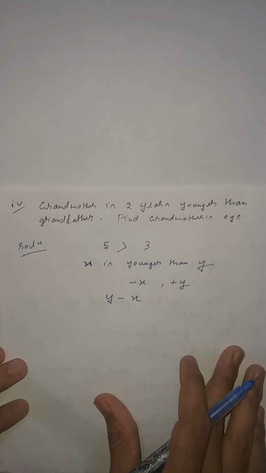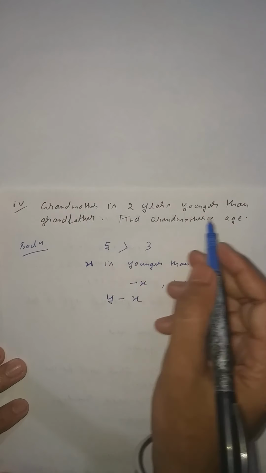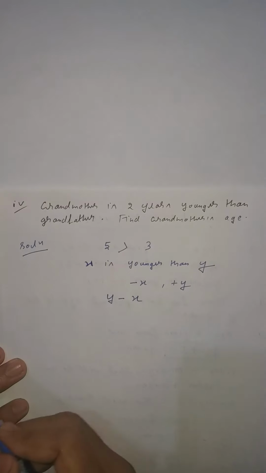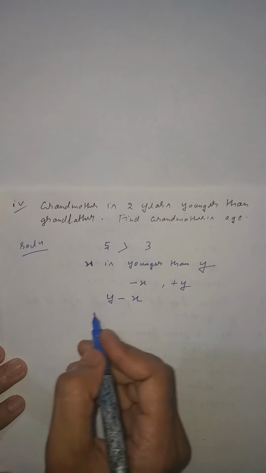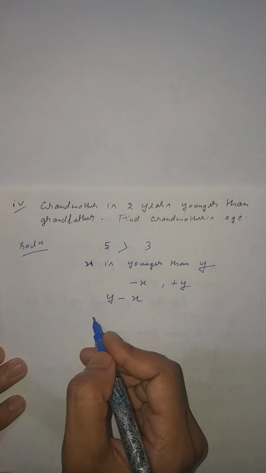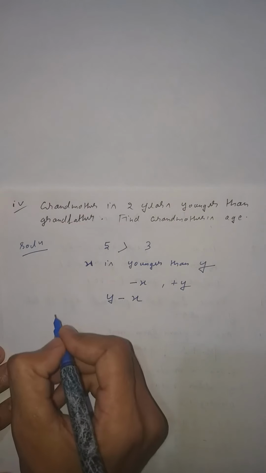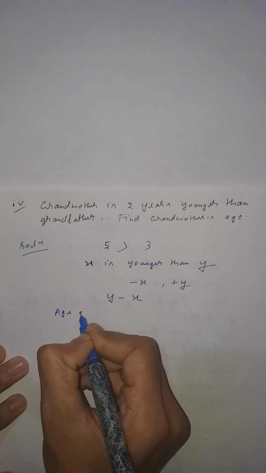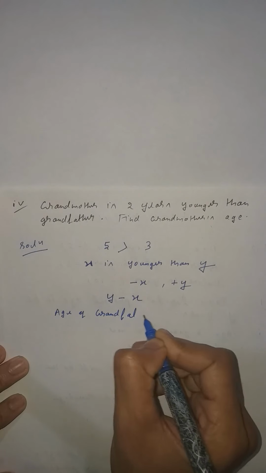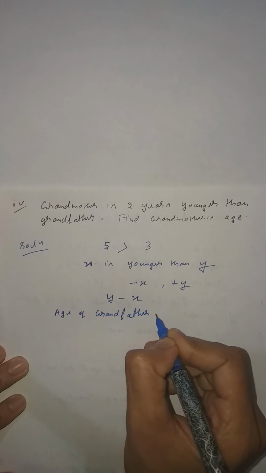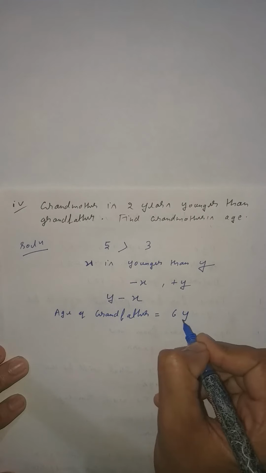Now come to the question. What is given? Grandmother is 2 years younger than grandfather. Okay student. Younger means you have to subtract, and elder means you have to add. So what was the age of grandfather? The age of grandfather was 6 times Sarita's age. So you know that age of grandfather equals 6 times age of Sarita.